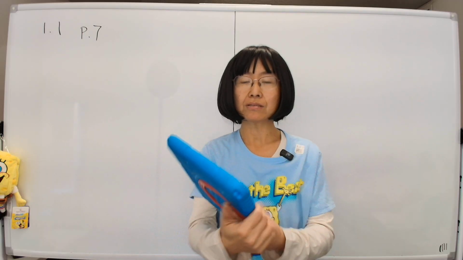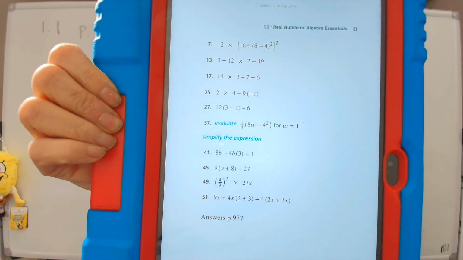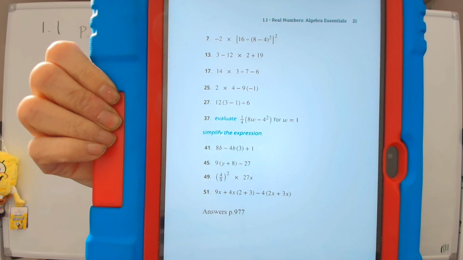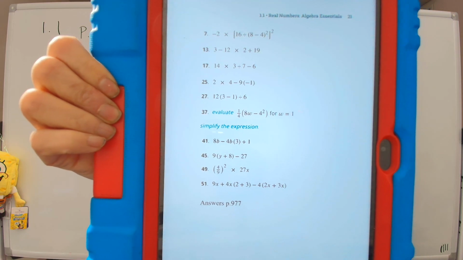Today we are going to do section 1.1, page 7. But before I start, I want you to take a look at this. Here are some problems I got out of the homework section on page 21. Now, if you look at this stuff, being that this is a review section, please look at this and see what you think of it.